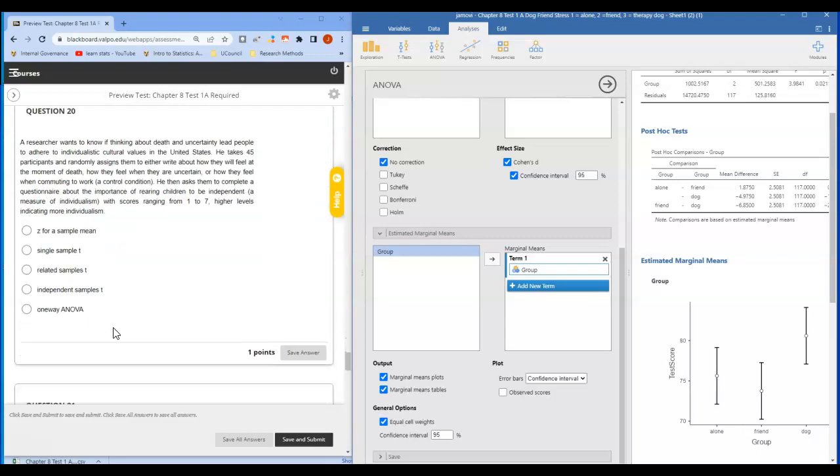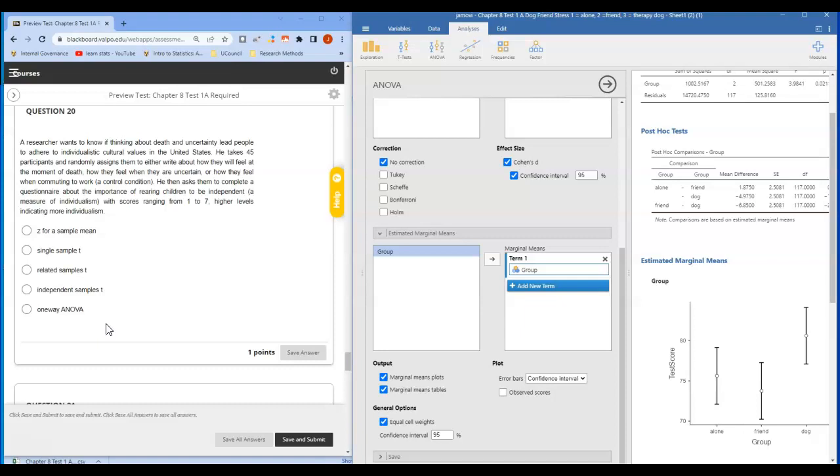Okay, number 20. This starts the different options looking at picking the right statistic. So in the previous examples, we tell you which statistic to use. It's a one-way ANOVA, so you know you're doing a one-way ANOVA in this chapter. Now we're asking you to determine which statistic is appropriate. So this one, for number 20, a researcher wants to know if thinking about death and uncertainty leads people to adhere to individualistic cultural values in the United States.